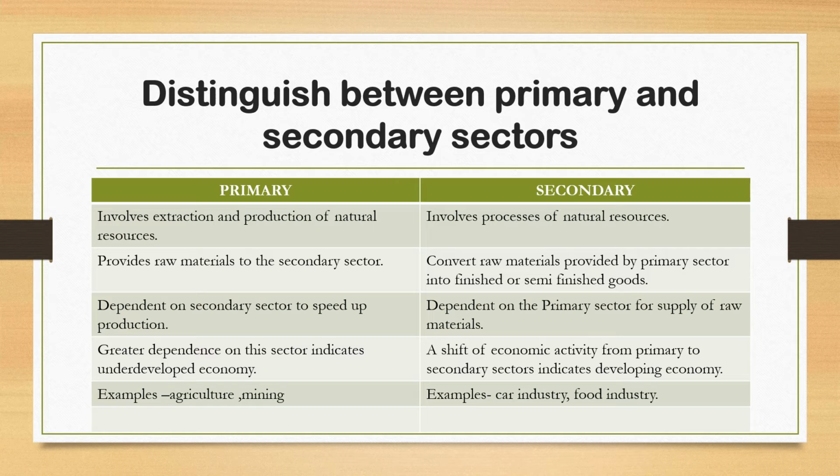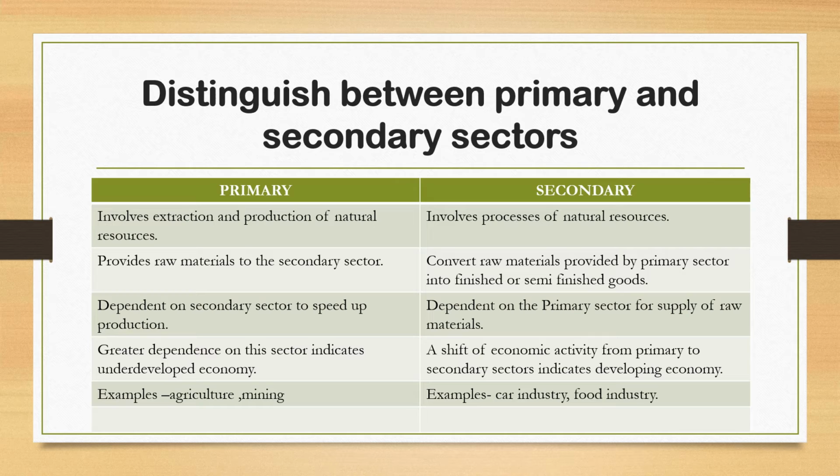Second one, in primary sector we provide raw materials to the secondary sector. But in secondary sector, we convert raw materials provided by the primary sector into finished or semi-finished goods. Finished means final good. Semi-finished means they are not final good. They are used for another production.